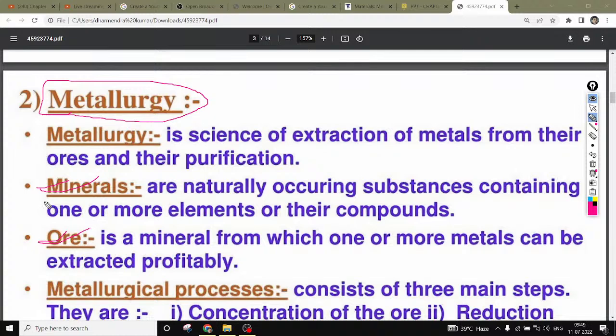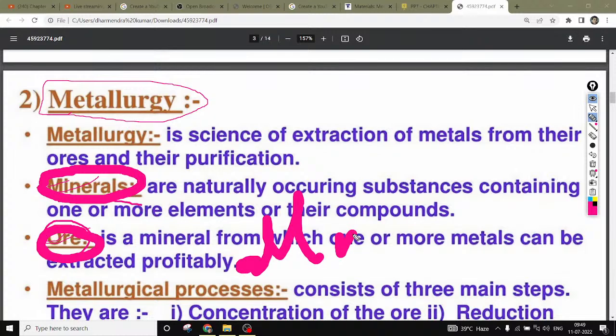One important statement you should remember is that all ores are minerals, but not all minerals are ores, right? This is a very important point.